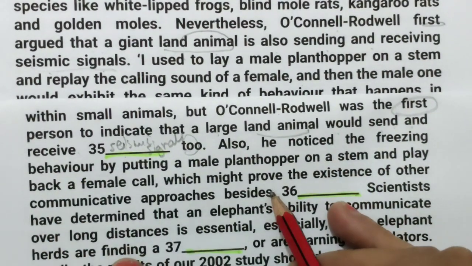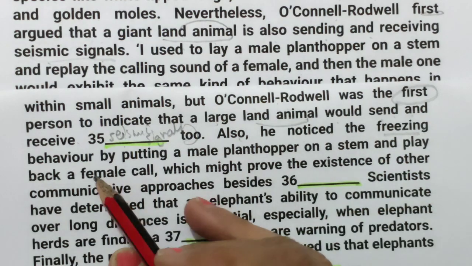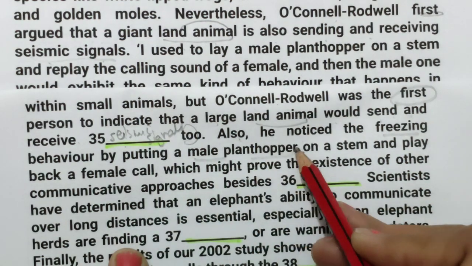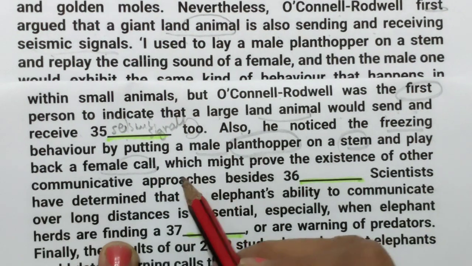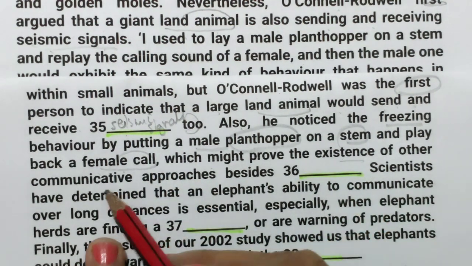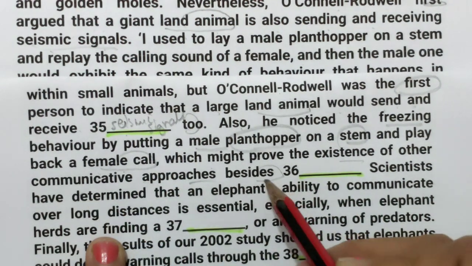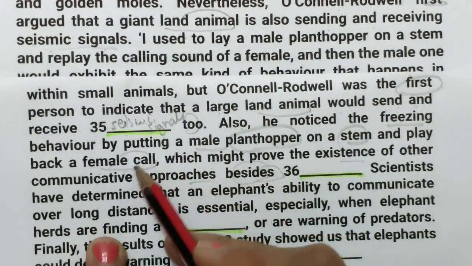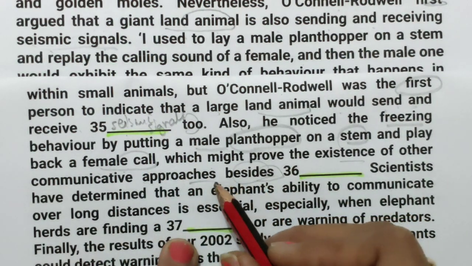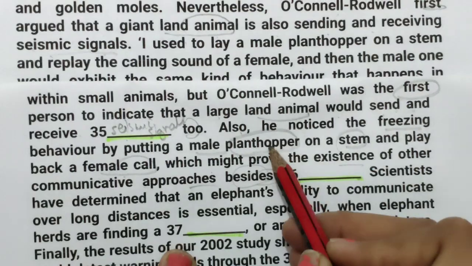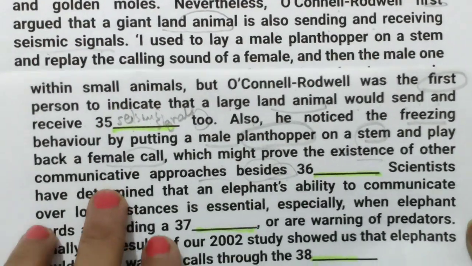Now 36: also he noticed the freezing behavior by putting a male planthopper on a stem and playing the call of a female, which might prove the existence of other communicative approaches besides... What is besides, along with that? So, planthopper on a stem; let's find these words.